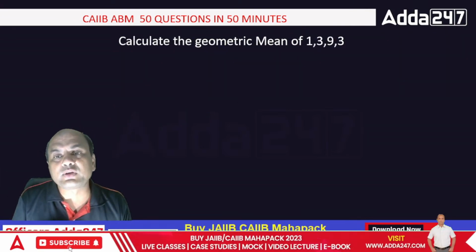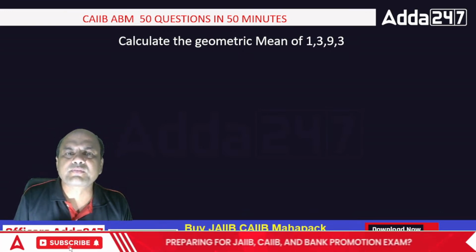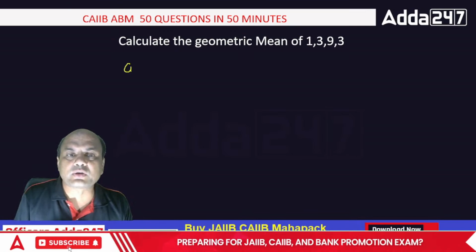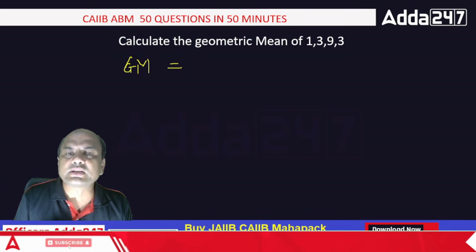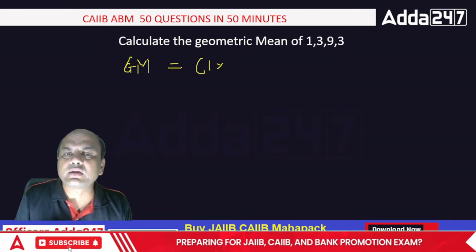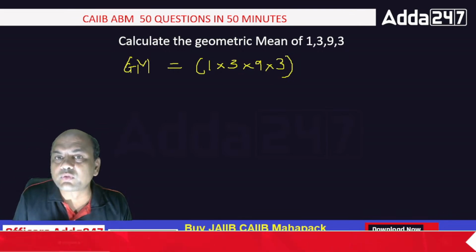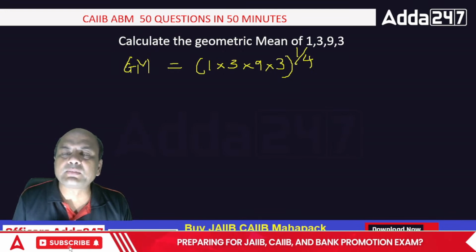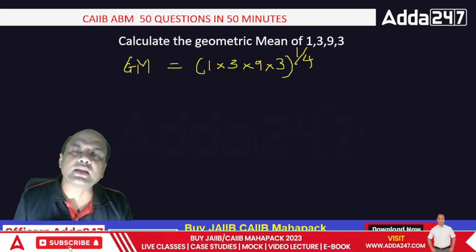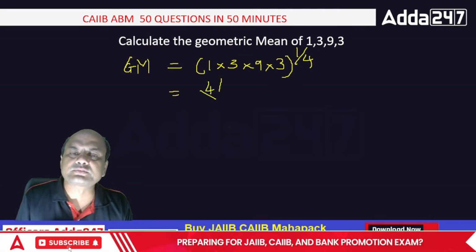Find the geometric mean of 1, 3, 9, 3. What is geometric mean? The geometric mean formula is GM equals, see this, how many numbers are there? Multiply all of them, 1 into 3 into 9 into 3, raised to 1 upon the number of numbers. There are 4, so 1 upon 4. If there were 5 numbers, then 1 upon 5. Multiply it now: 3 times 3 is 9, times 9 is 81. So it's the 4th root of 81.